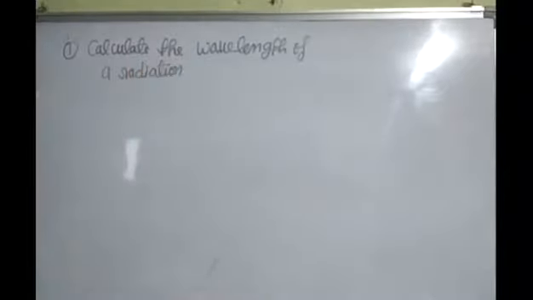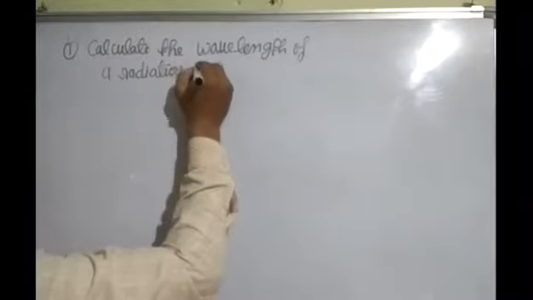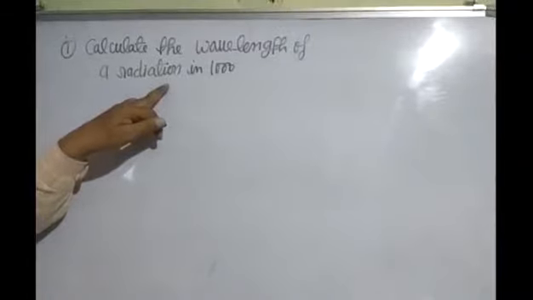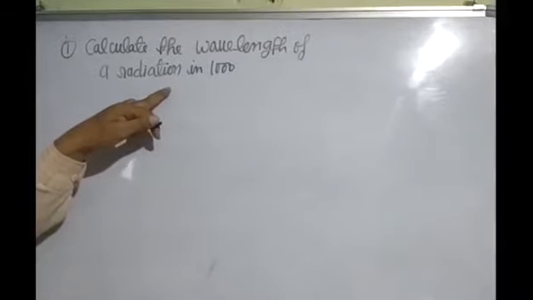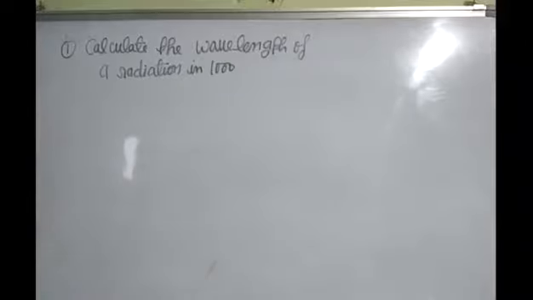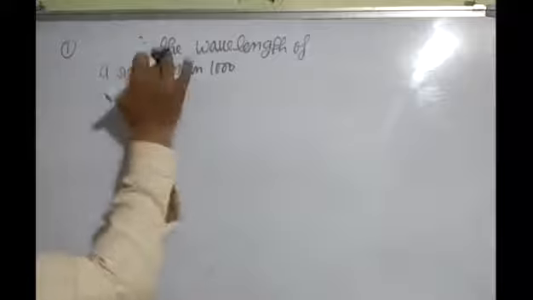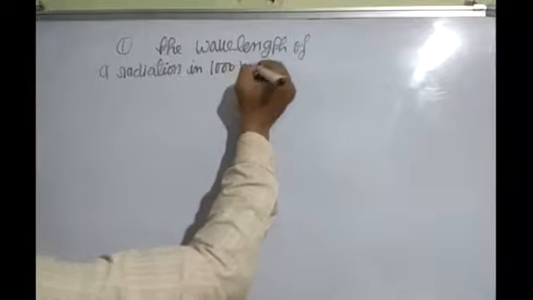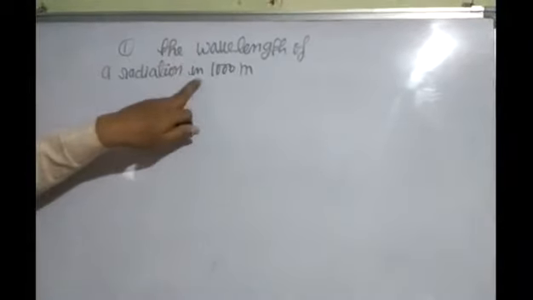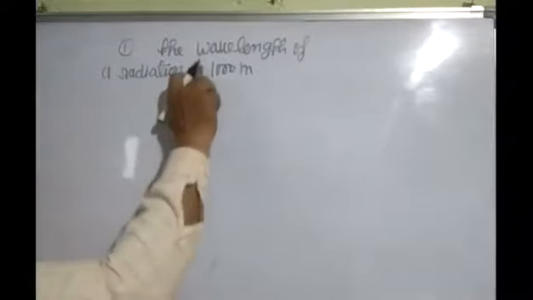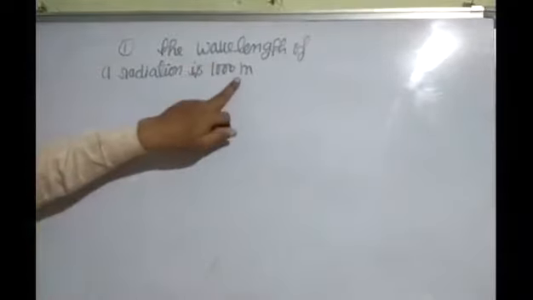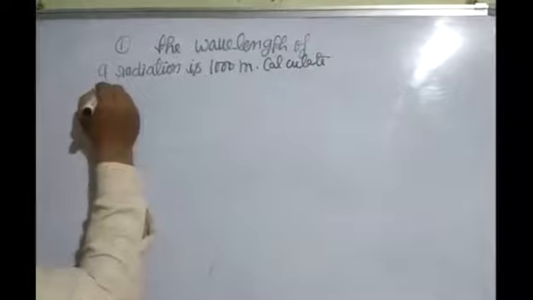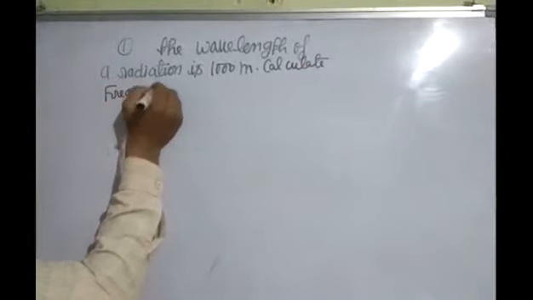The wavelength of a radiation is 1000 meter. Calculate frequency. Solution.